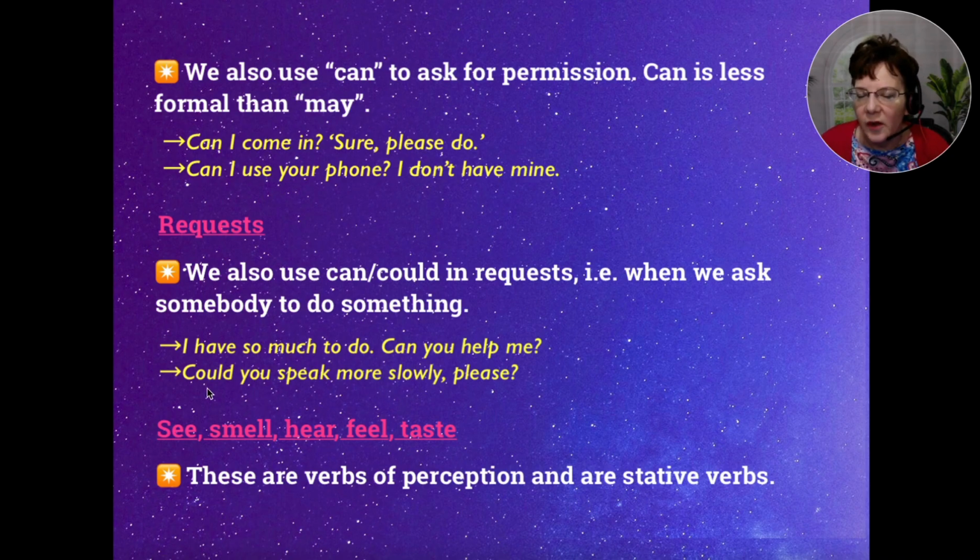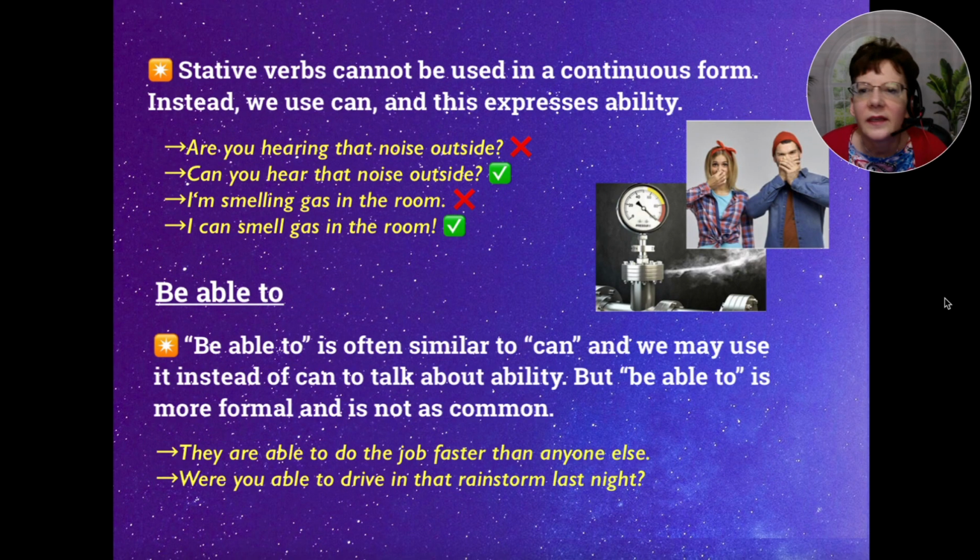So, all right, let's talk about the verbs of the senses: see, smell, hear, feel, and taste. These are verbs of perception and are stative verbs, or non-action. Stative verbs cannot be used in the continuous form. Instead, we use can, and we're expressing ability here.